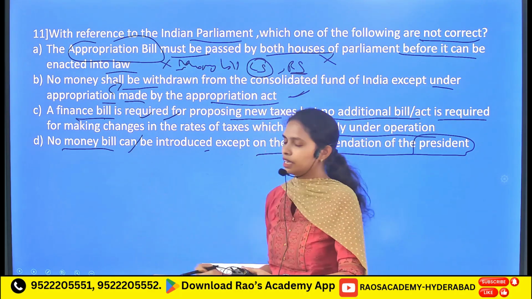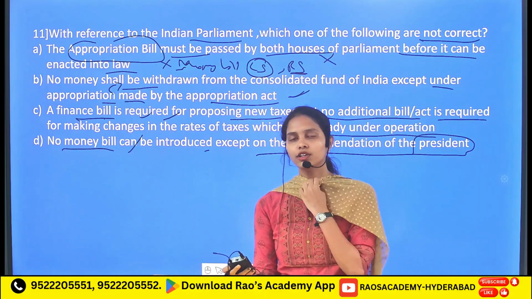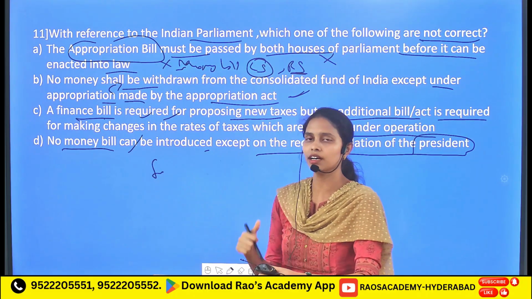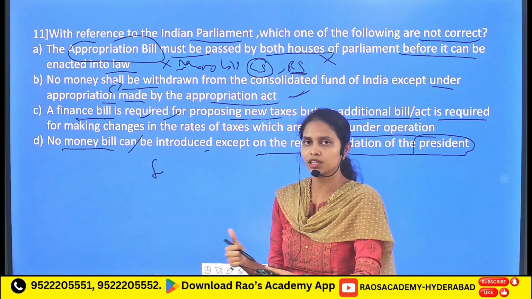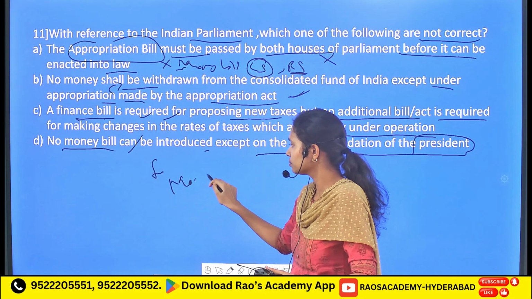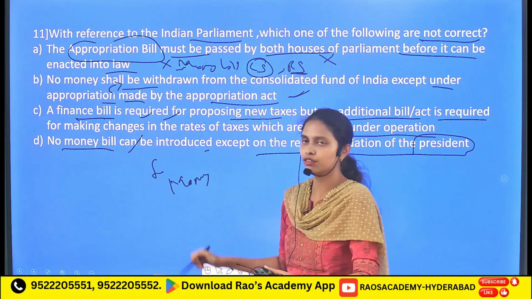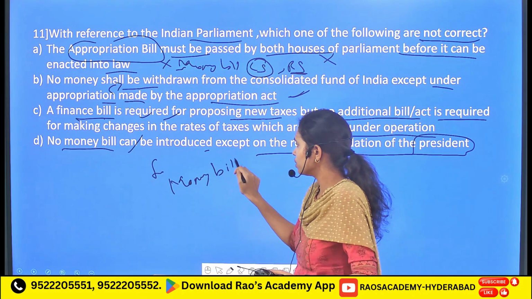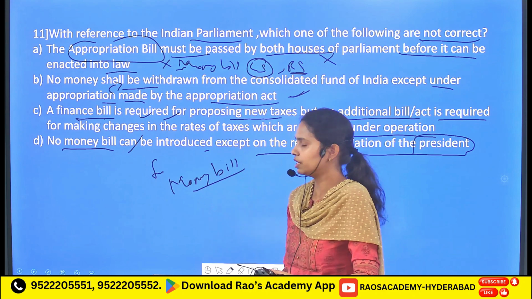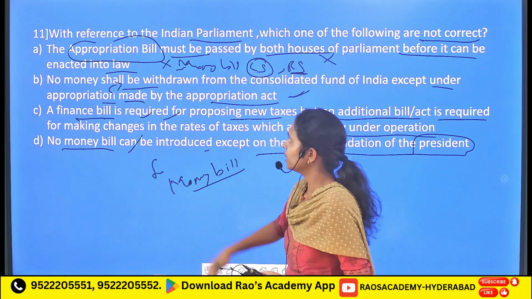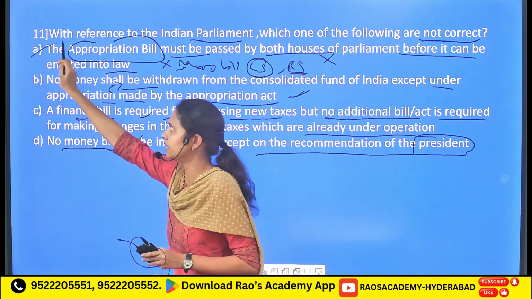Usually, the bill for which we take the consent or permission of the President before introduction is only the money bill. So for the introduction of the money bill, it is very important to take the permission of the President of India before its introduction in the Lok Sabha. So the incorrect statement is A.